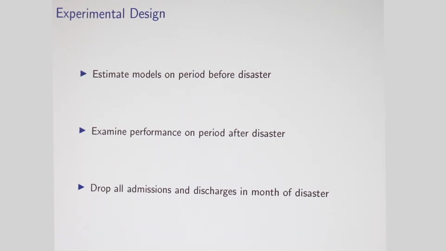The experimental design here is going to be pretty simple. We're going to estimate the models before the disaster. We're going to examine their performance post-disaster, and we're going to drop all the data in the month of disaster, so we don't want anyone coming in because of storm damage or something with a disaster. The main assumption here is that other than the choice environment changing, there's no difference pre-disaster versus post-disaster.